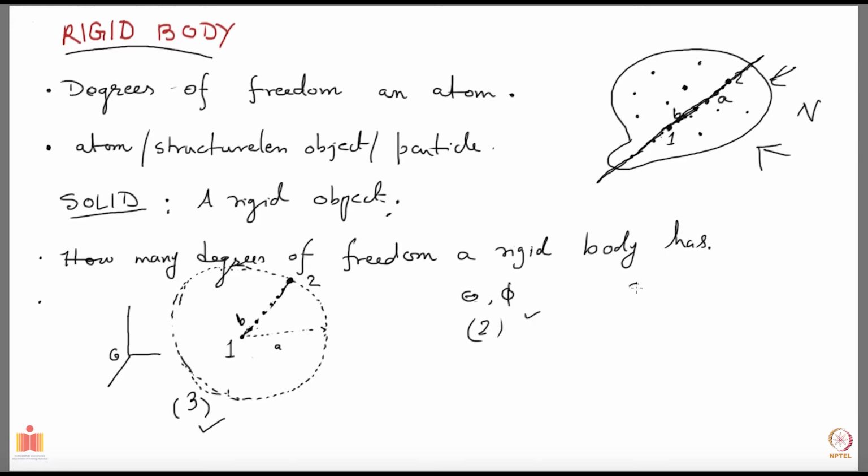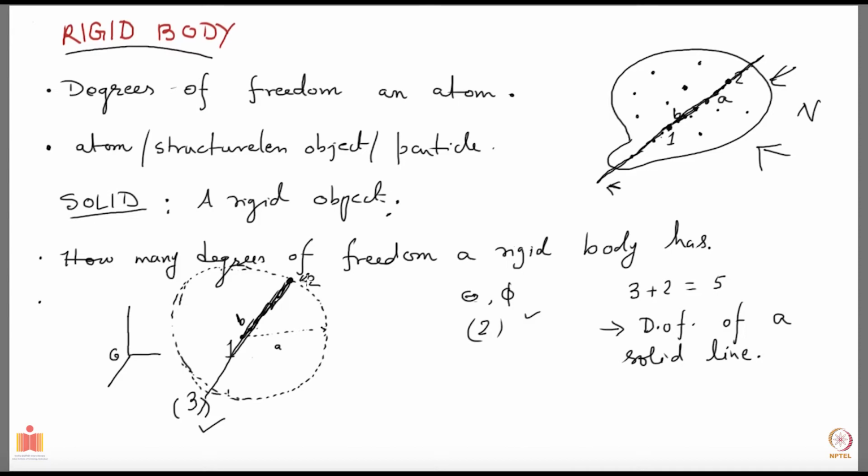Okay, so 3 plus 2 is 5, and clearly that is the degrees of freedom of a solid line, right? This entire line is completely fixed. All the particles on that line are completely fixed if you specify these 5 numbers. So a line has 5 degrees of freedom. Okay, we are very close. We haven't built up the whole object, but I have at this location now this line. These two are the same things.